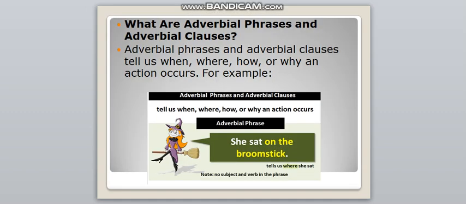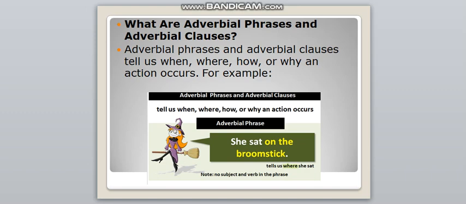Next, now we are going to learn what are adverbial phrases and what are adverbial clauses. Let me talk about the adverb phrase, children. An adverb phrase does the work of an adverb in a sentence. It may include an adverb along with other words like prepositions, nouns, verbs, modifiers that together do the work of an adverb.